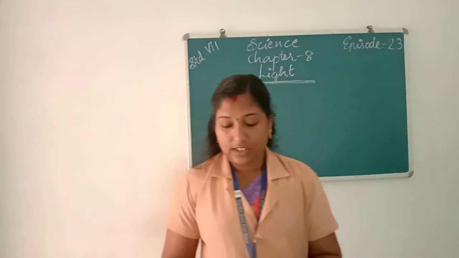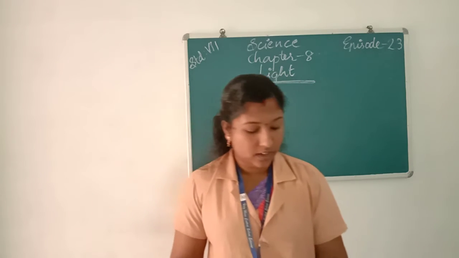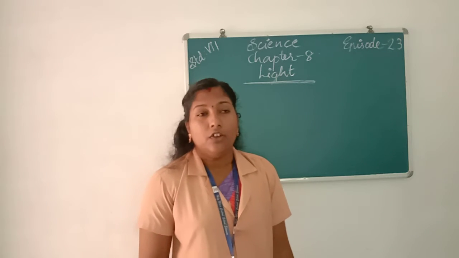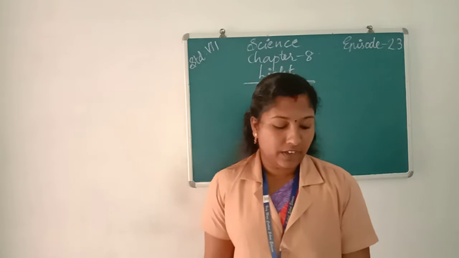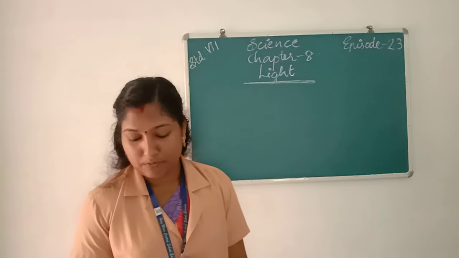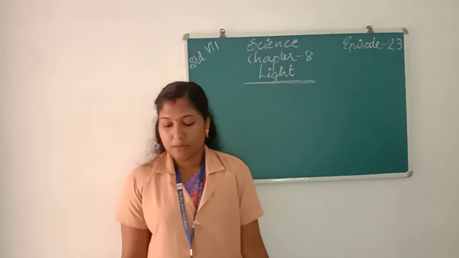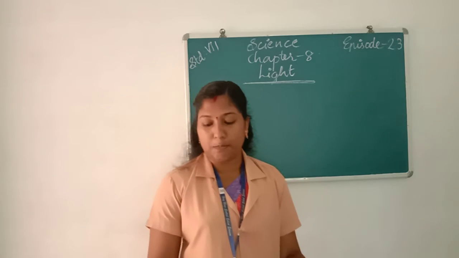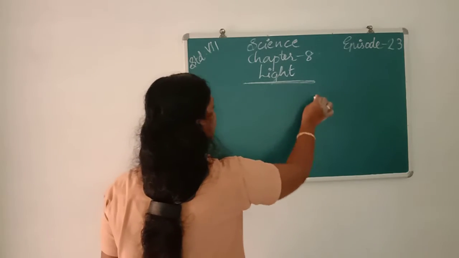Next we learn about dispersion. First of all, we learn about the spectrum. What do you mean by spectrum? If a beam of light is passed through a glass prism, have you seen that glass prism?